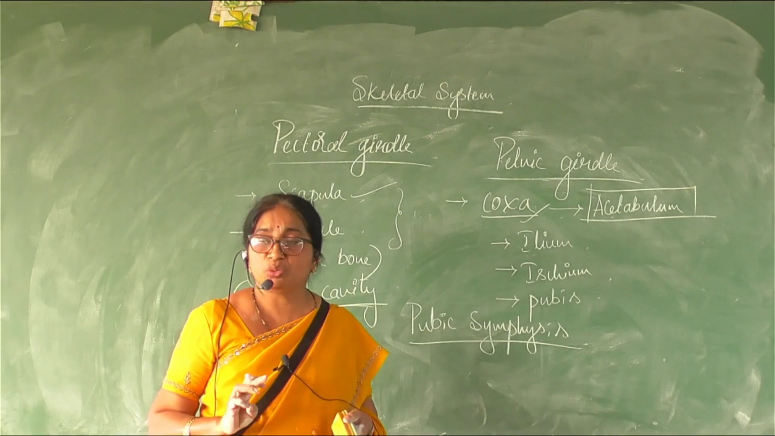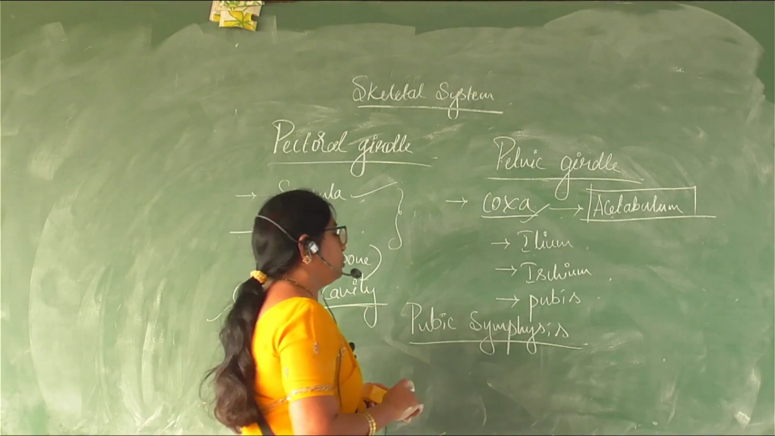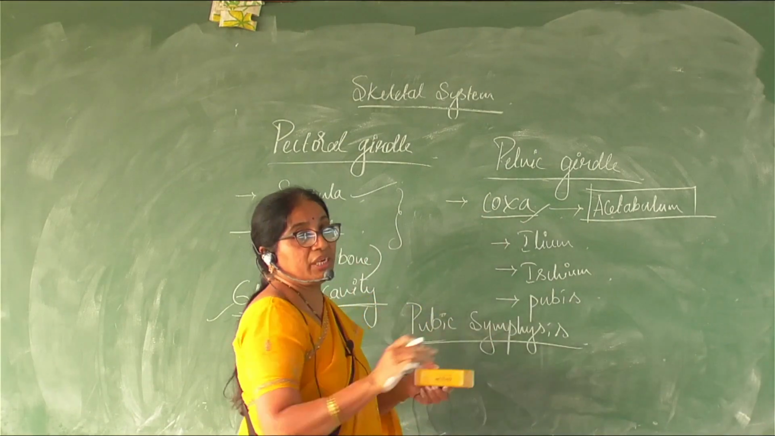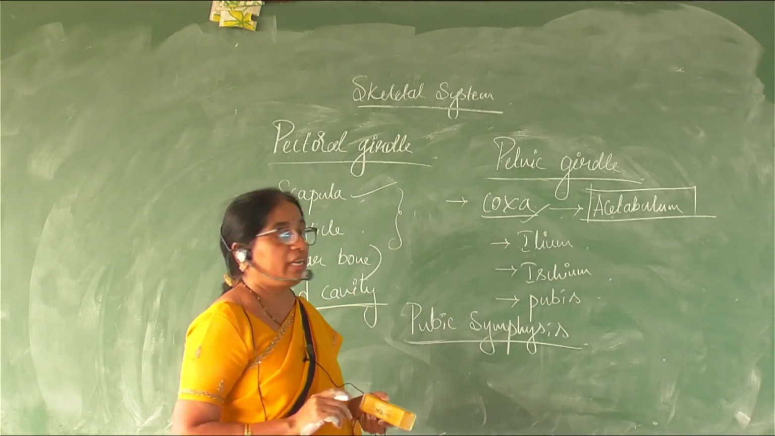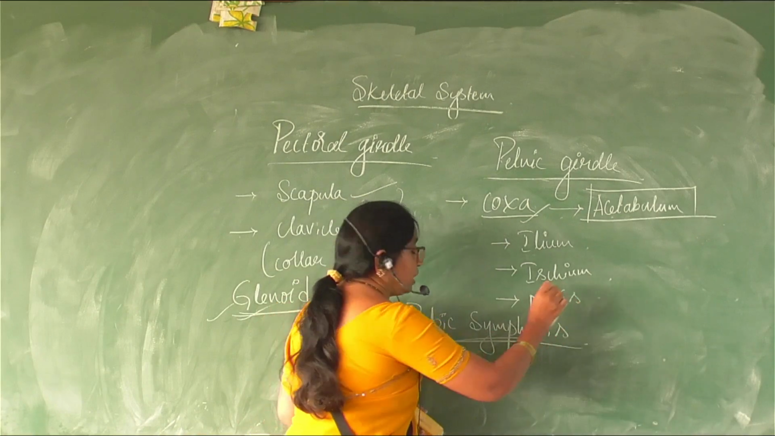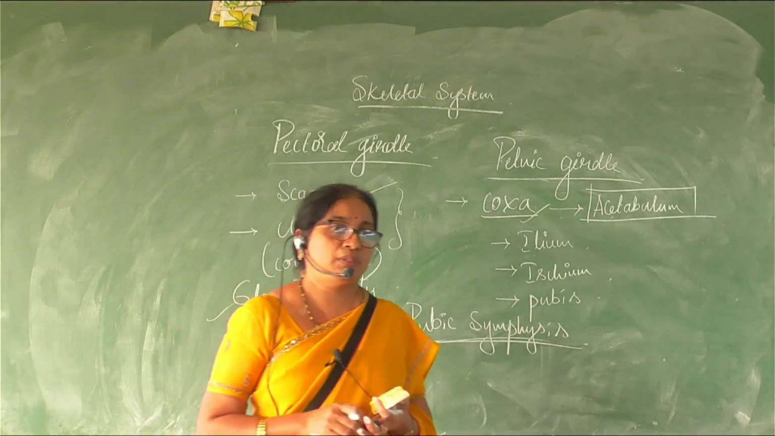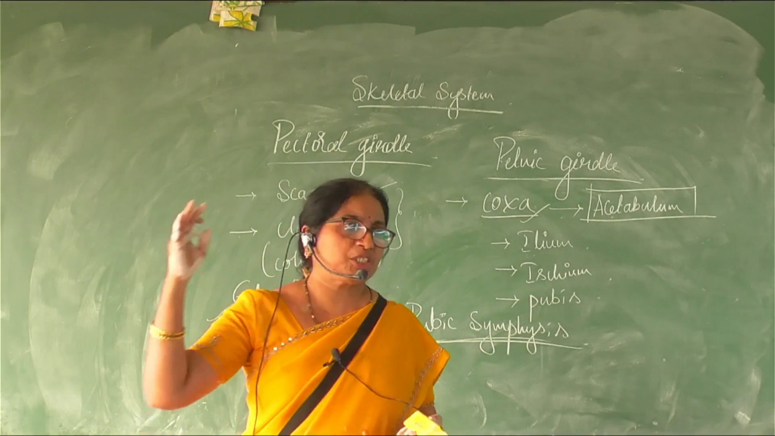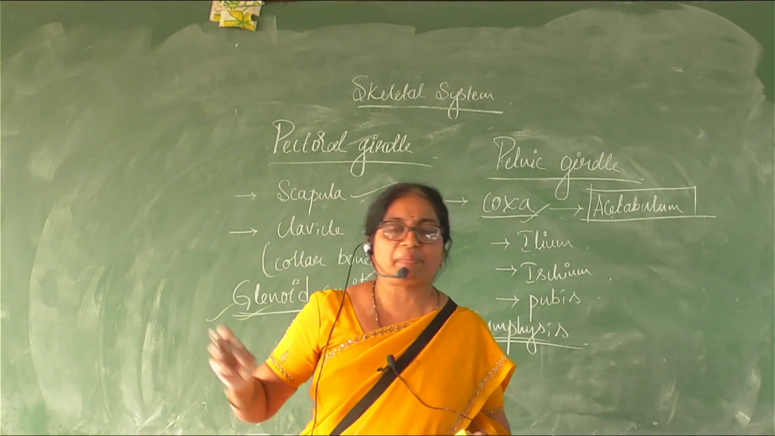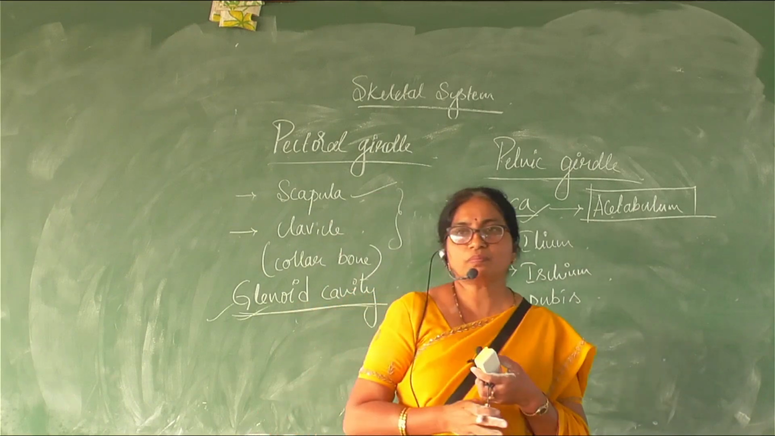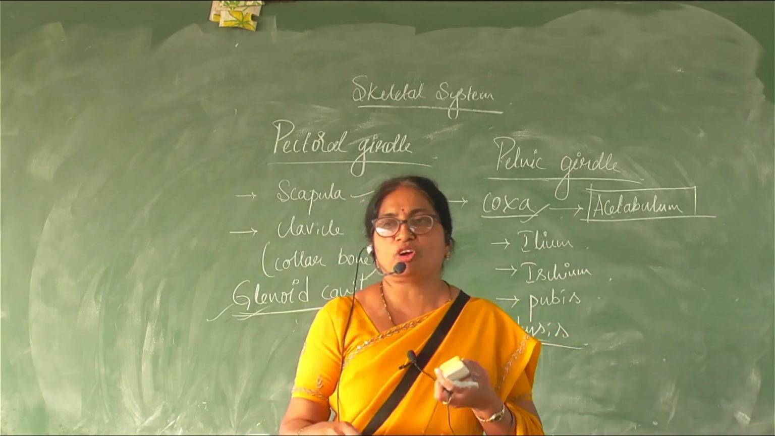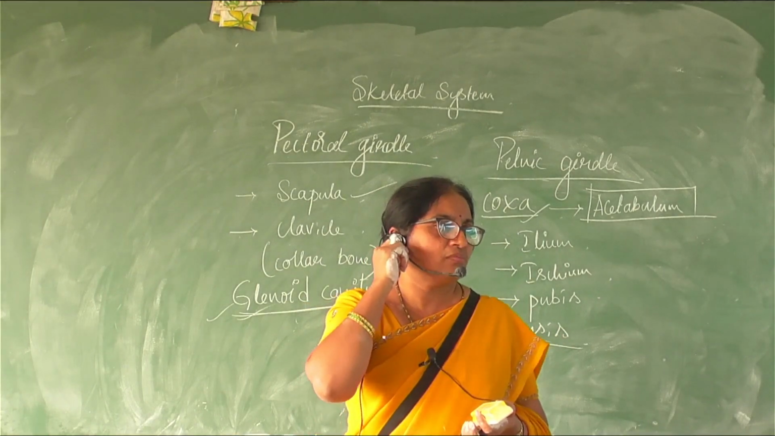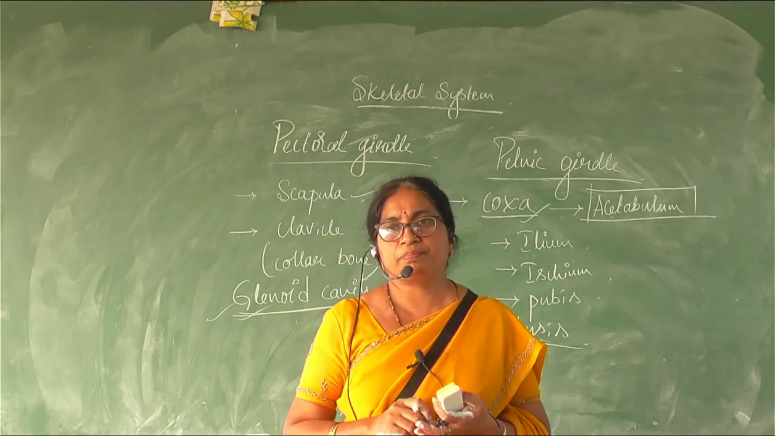It will be more than 206 bones. So the major ones are counted, and both the coxa meet in the ventral part with the help of a framework called the pubic symphysis. Thus, these girdles help in the attachment of the axial skeleton and the appendicular skeleton.